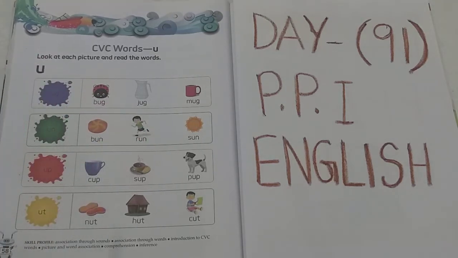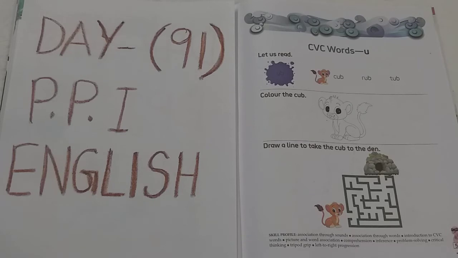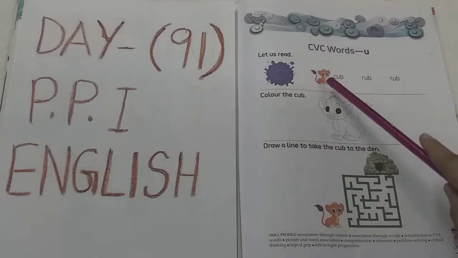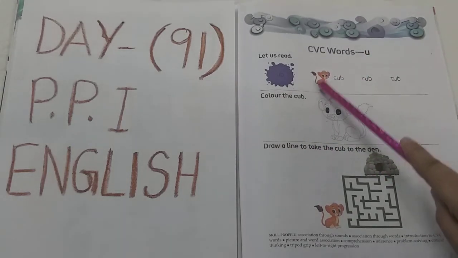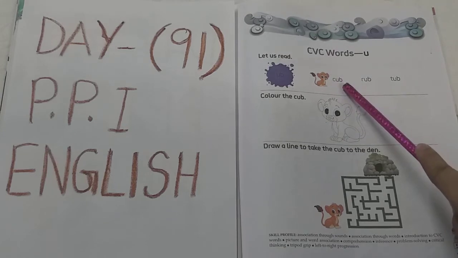So we have an activity also with this U vowel. Let's do it. Again we have a coloring activity. Can you see on your screen? Let us read. First we will read U sound words. What is this picture? This is cub. C-U-B, cub.